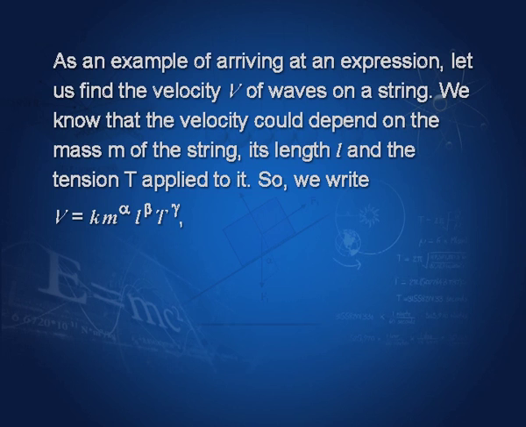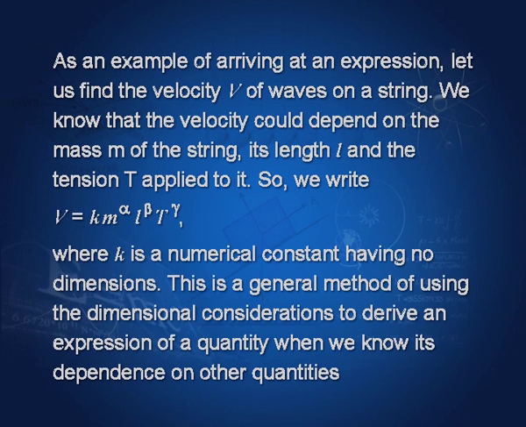So, we write v is equal to some constant k, m to the power alpha, L to the power beta and T to the power gamma, where k is a numerical constant having no dimensions. And remember, this is a general method of using dimensional considerations to derive an expression of a quantity where we know its dependence on other quantities.